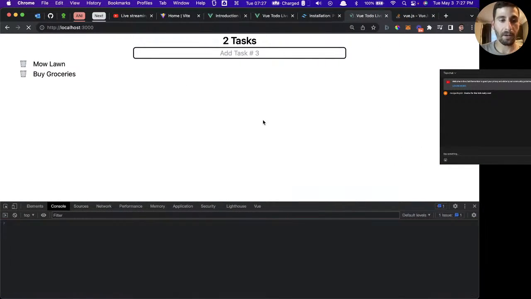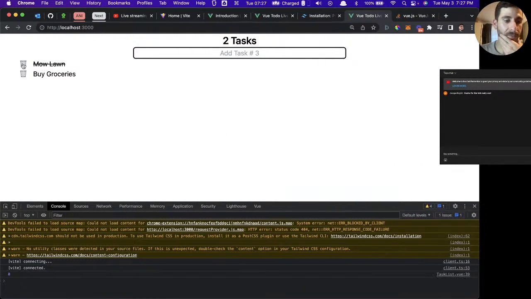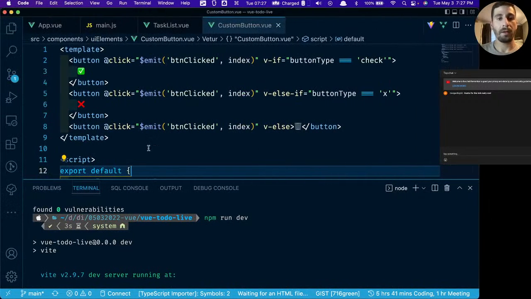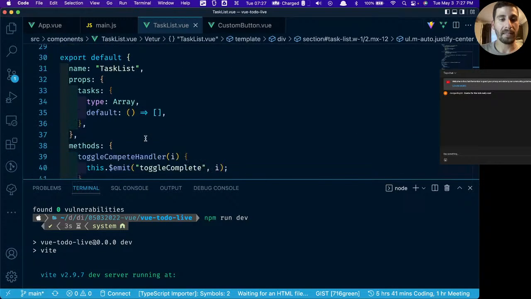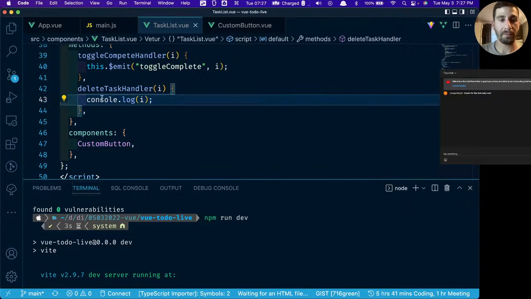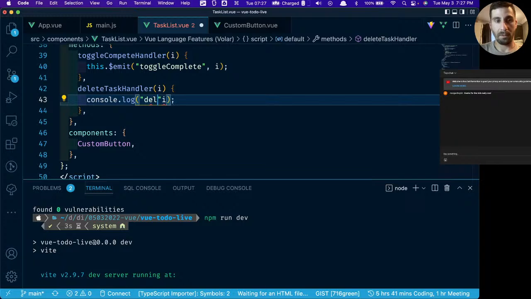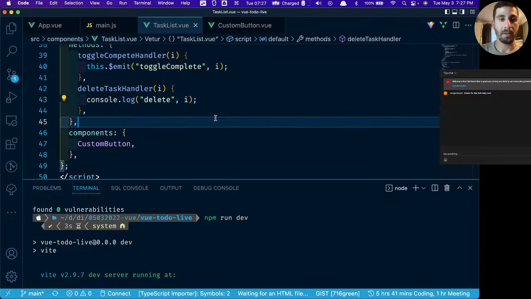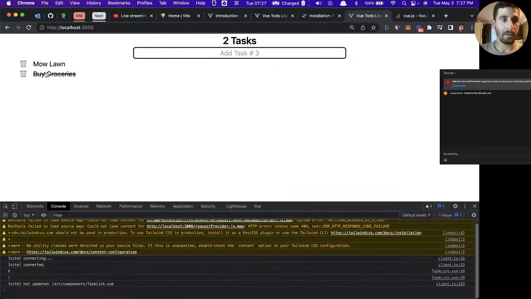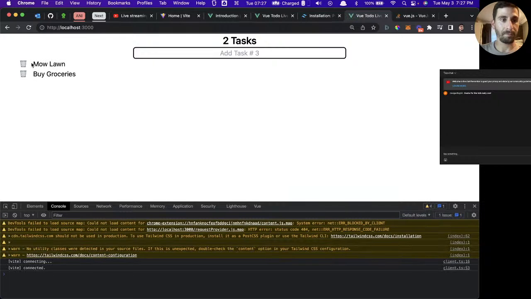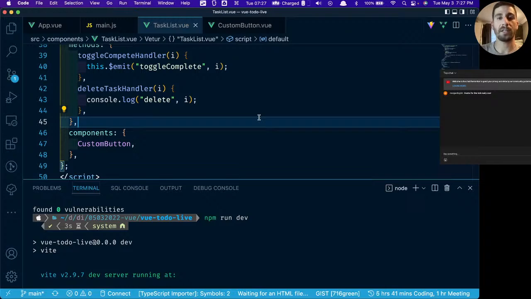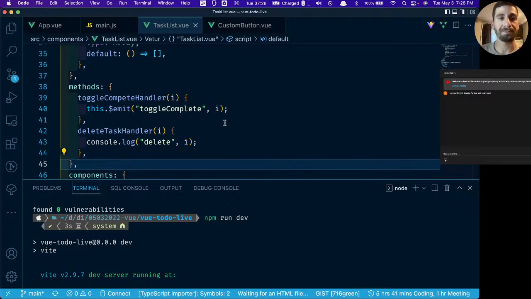Okay, let's see if it's working. The way that it should work now is when we click this, there we go. We have index 0 logging out right there. Index 1. Let's take a look at our task list component. And that's all we're doing is, we'll say delete I. Now if we try it again. Okay, delete 0, delete 1. So now we have the correct index attached to the correct list item. And it's passing the correct data to the correct component. So again, everything's working the way we want it to.